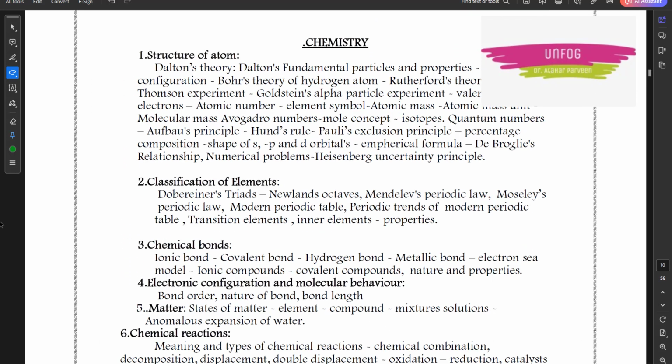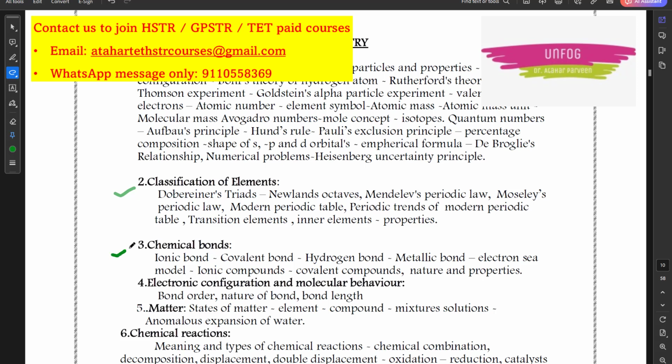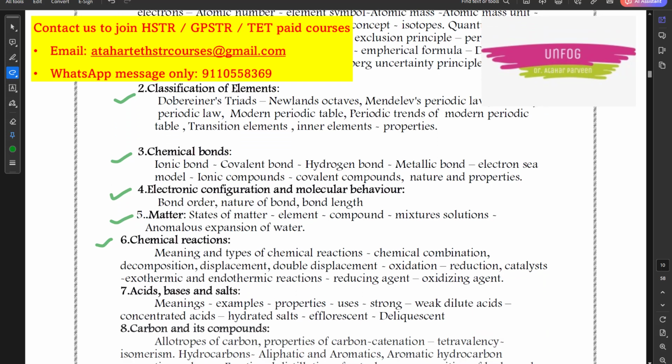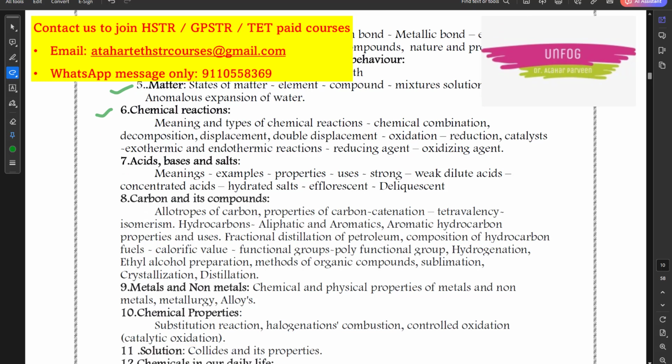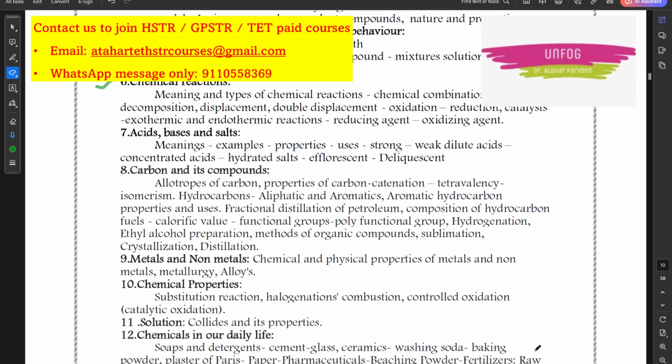Now talking about chemistry, you have structure of atom. This is the biggest chapter and you will get many questions from this chapter. Then you have classification of elements, chemical bonds, electronic configuration, matter, chemical reactions. All this is from high school part only, from 7th, 8th, 9th, 10th, basically from 8th only, but some basic things you learn in 6th, 7th also.